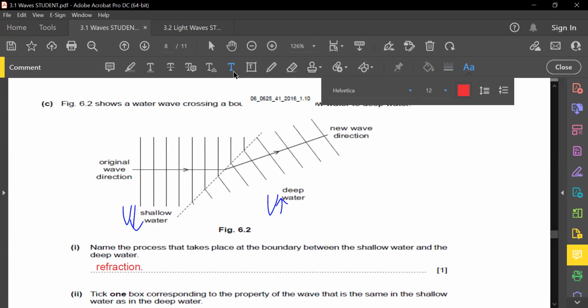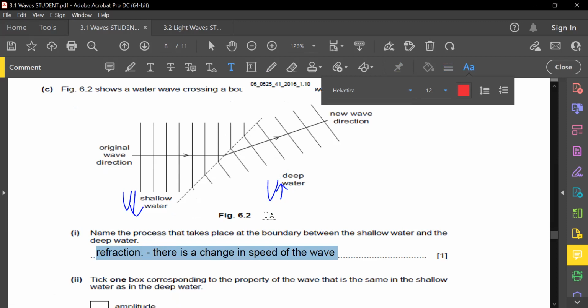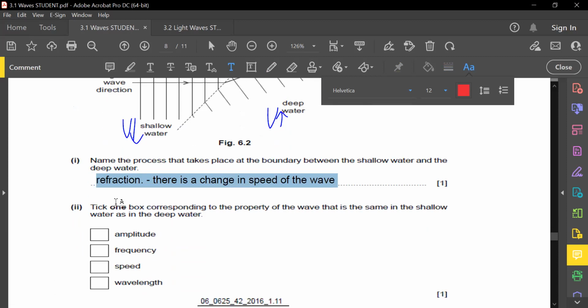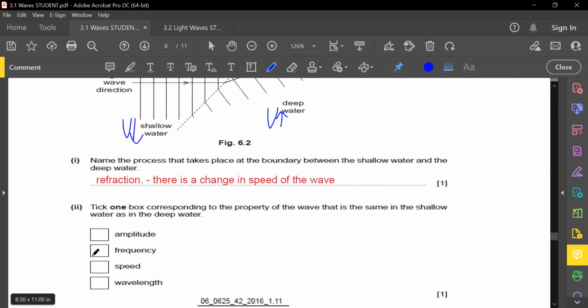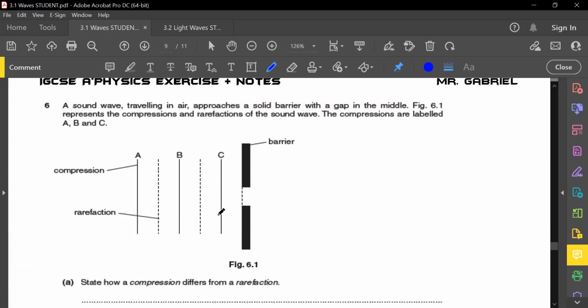It's the same thing like how you see the straw bends in the water because there is a change in speed of the wave. Okay, very important. Refraction is because there is a change in speed of the wave, but you don't have to write this down. It's just for understanding sake. You just write refraction, it will be good enough already. Okay. And finally, one box corresponding to the property of the wave is the same in the shallow and deep region. Which one is it? Frequency will never ever change. Very important, yeah?